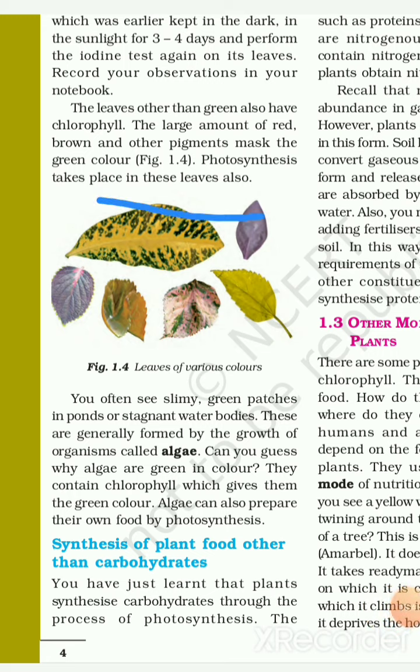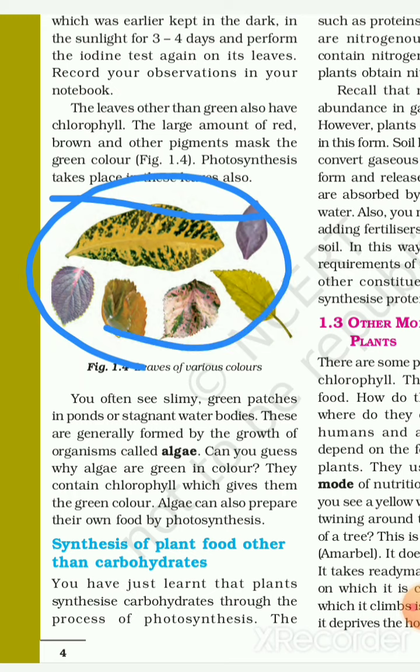So by this process you will get to know that the leaves other than green also have chlorophyll. The large amount of red, brown and other pigments mask or cover the green color. That's why we are seeing them as other colored plants or other colored leaves. Photosynthesis takes place in these leaves also. Like this, the different colors of leaves are shown here. In all these leaves photosynthesis has occurred.